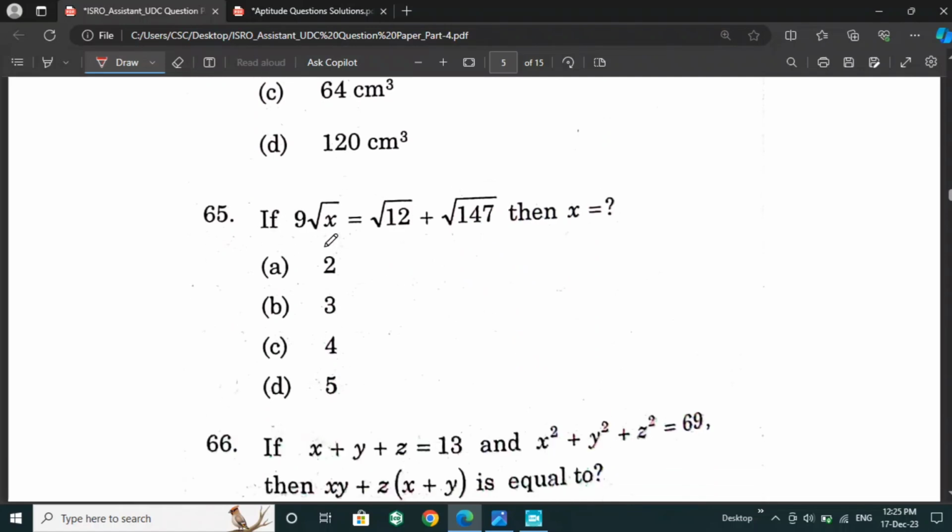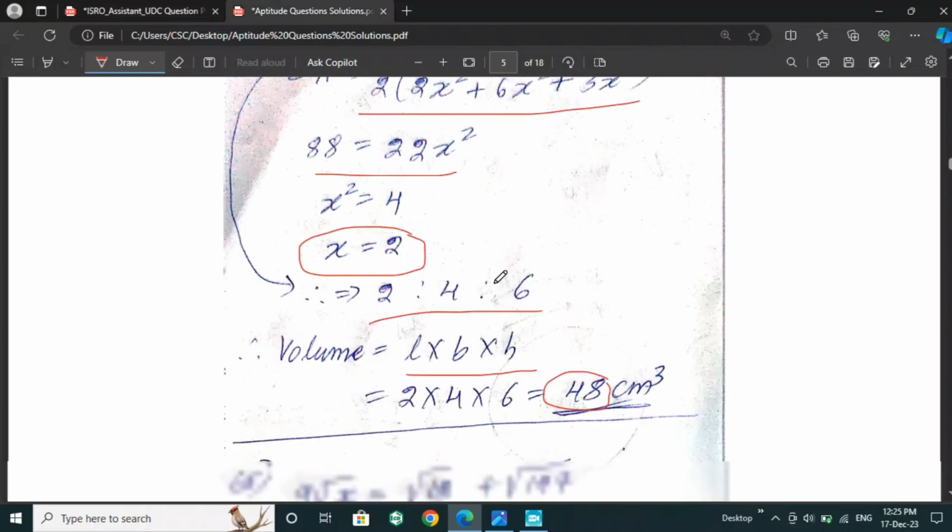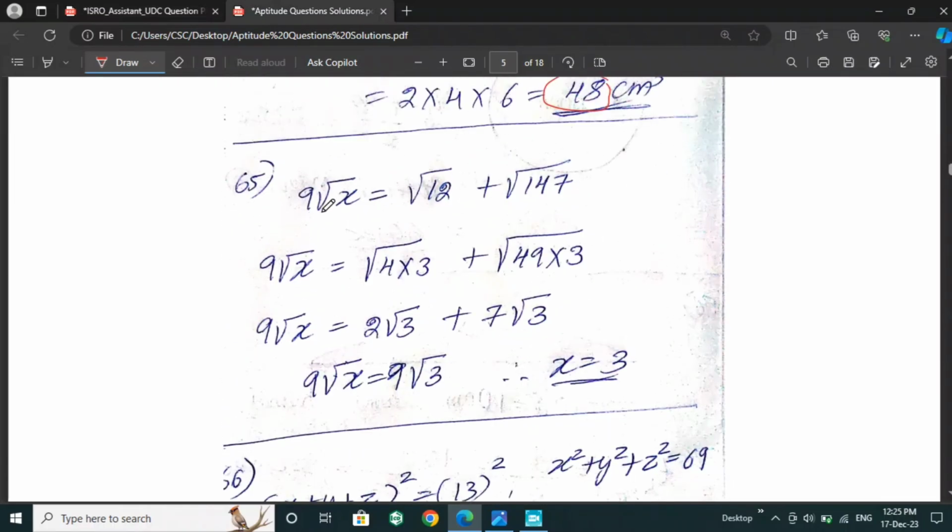Next is, if 9 cube of x is equal to root of 12 plus root of 147, then x will be. So for this question, we can write 12 as 4 into 3 and 147 as 49 into 3.